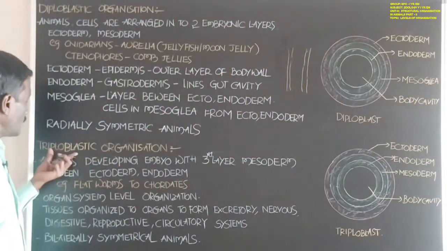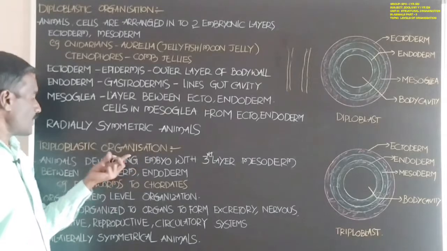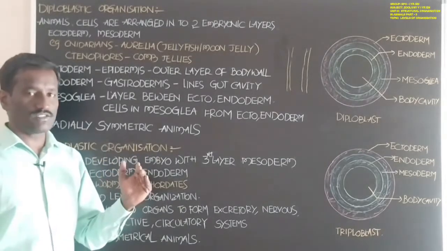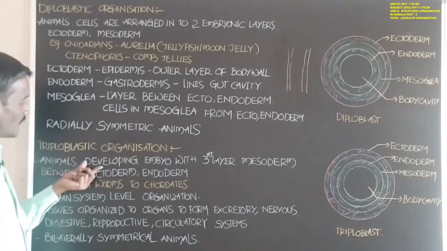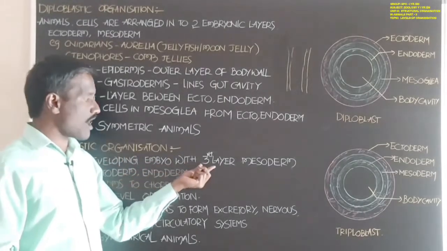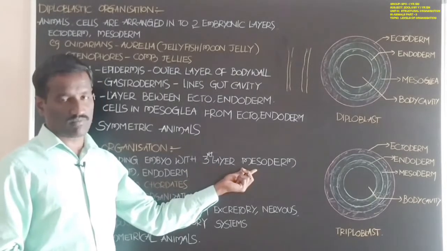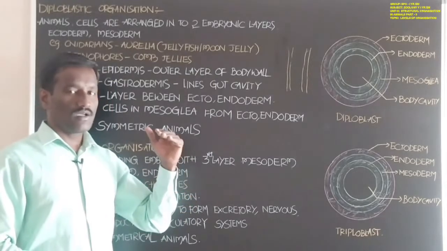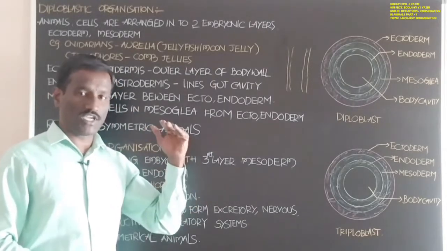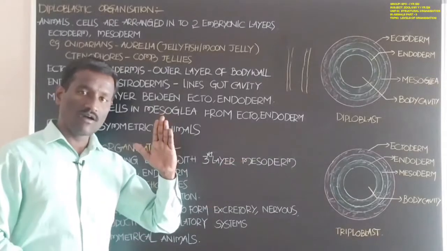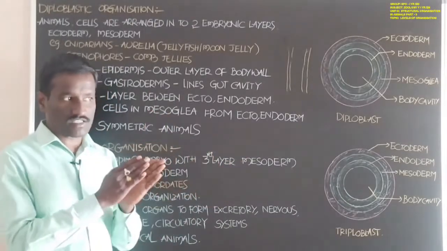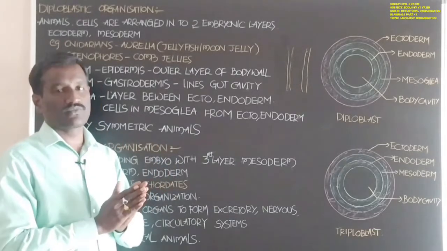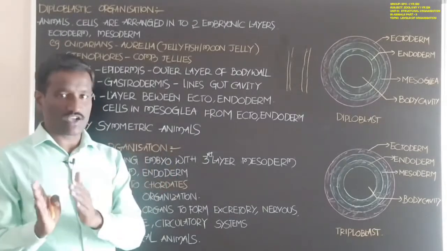Next, triploblastic organization. Triploblastic organization is present in animals whose developing embryo has a third layer called mesoderm. If you observe the gastrula stage of embryonic development, after fertilization the zygote develops through the stages morula, blastula, and gastrula.